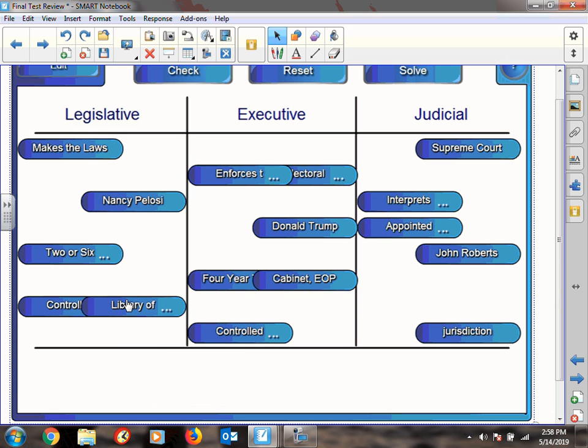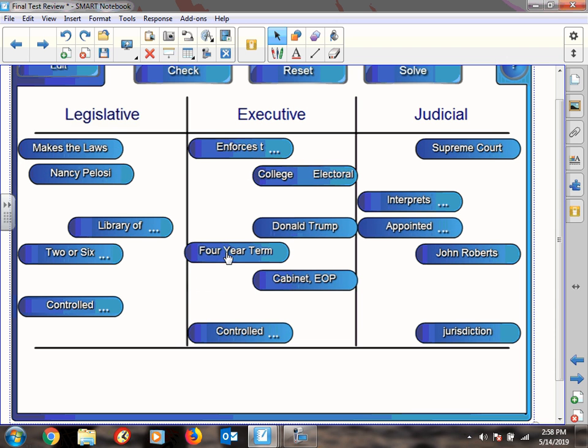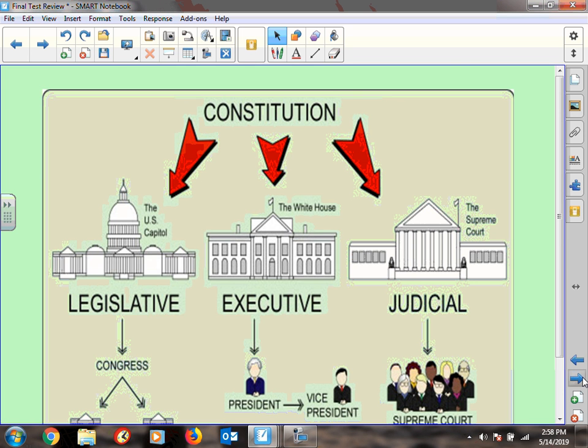All right, Congress makes the laws. Nancy Pelosi is the Speaker of the House. The Library of Congress is part of Congress, 2 or 6 years, and it's controlled by Congress. Okay, enforces the laws. Electoral College, Donald Trump, he has a 4-year term. He has the Cabinet, and he's controlled by the President. The Supreme Court interprets the laws. It's appointed for life. John Roberts is currently our Supreme Court Justice, and they deal with the issue of jurisdiction. Okay.